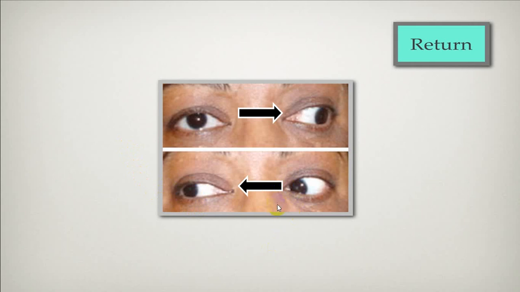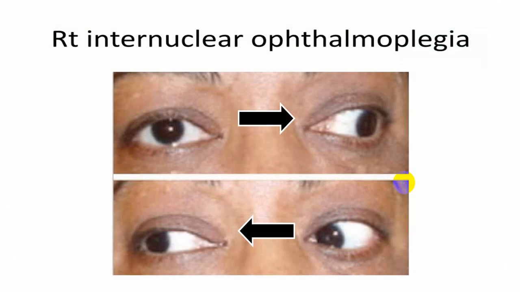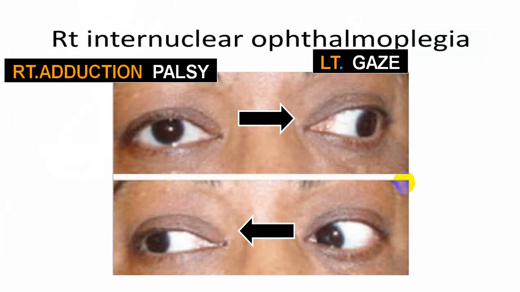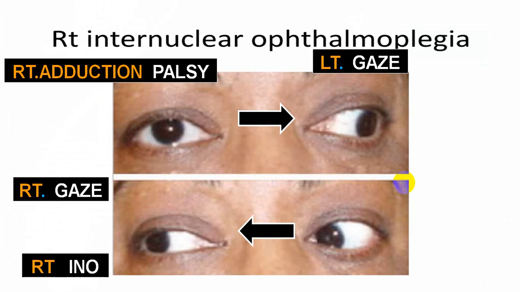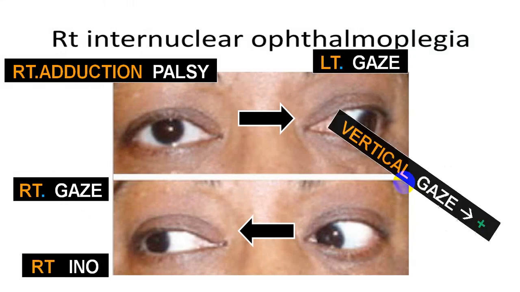So this side, medial longitudinal fascicle is intact. So it is a right side internuclear ophthalmoplegia, meaning while looking at the left gaze, right adduction palsy is there, right medial rectus is not working. This is classical right side INO.